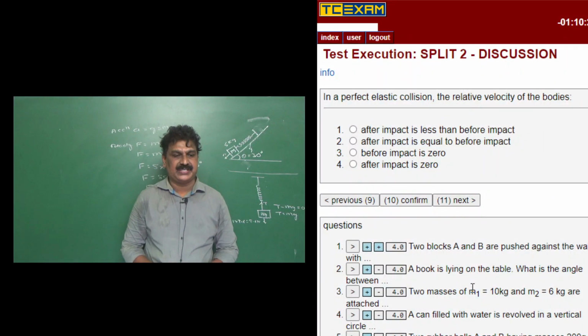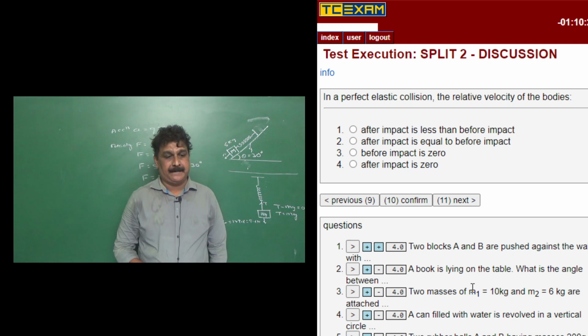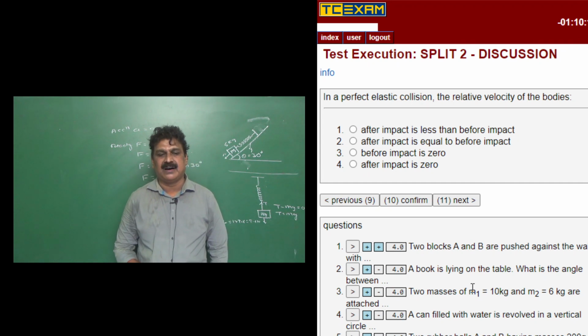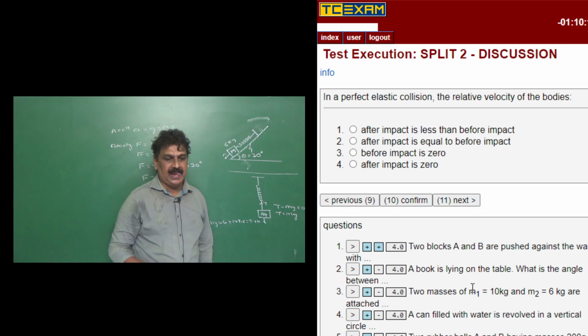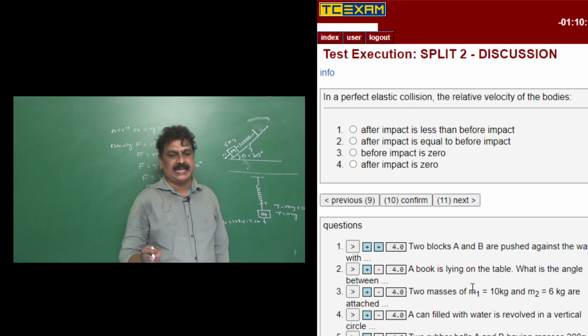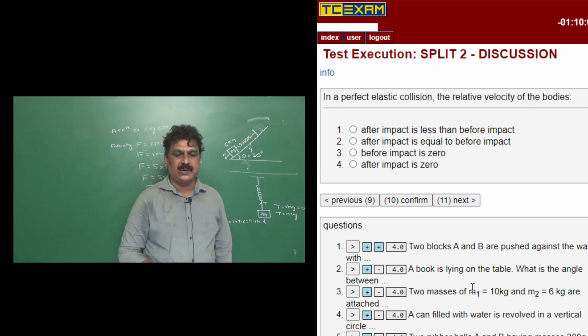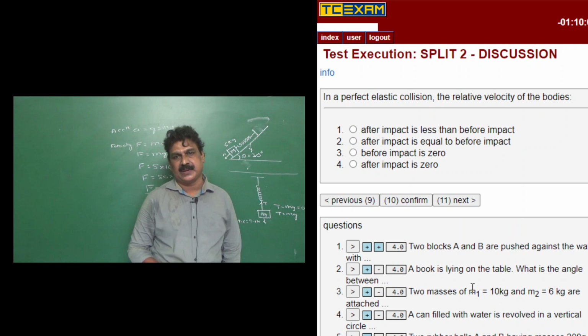Now the next question: in a perfectly elastic collision, the relative velocities of the bodies after impact is less than before impact, after impact is equal to before impact, impact is 0, after impact is 0.